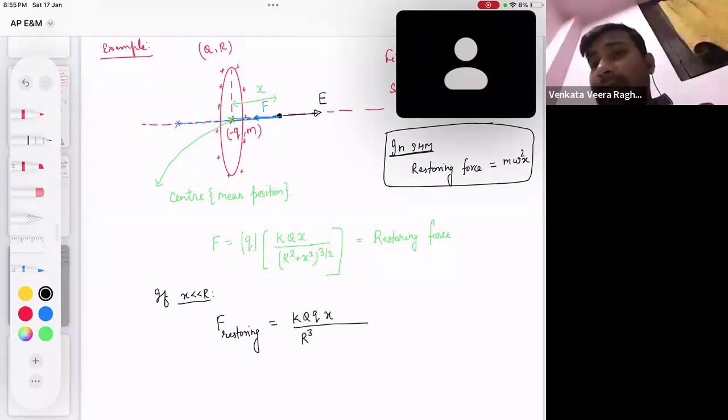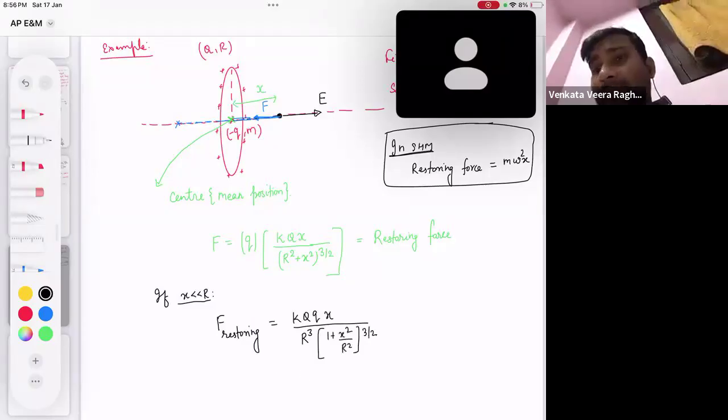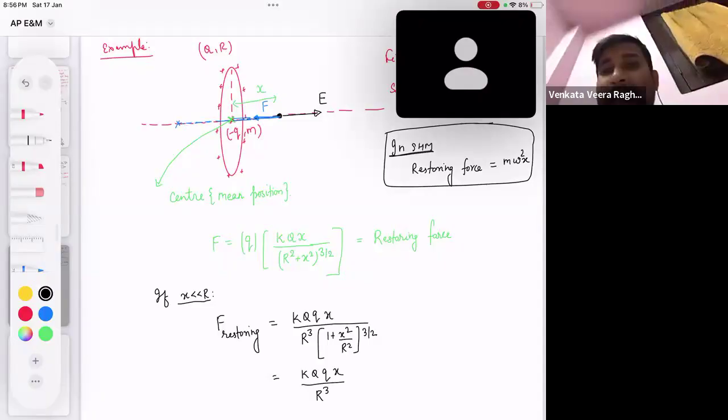It will become R cubed then, 1 plus x squared by R squared whole thing to the power 3 by 2. And after the binomial approximation, can I say the restoring force becomes k Q q x by R cubed?